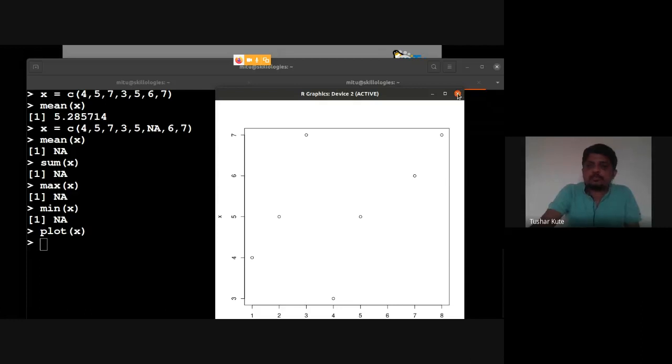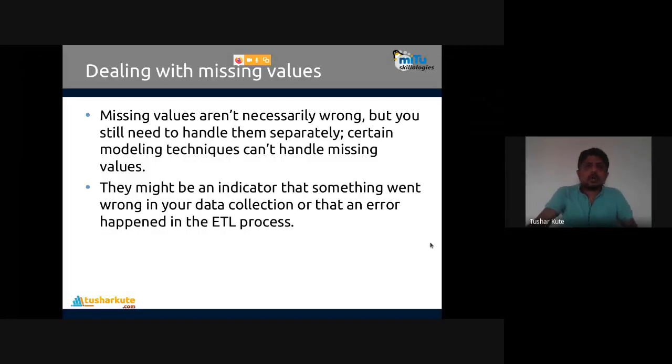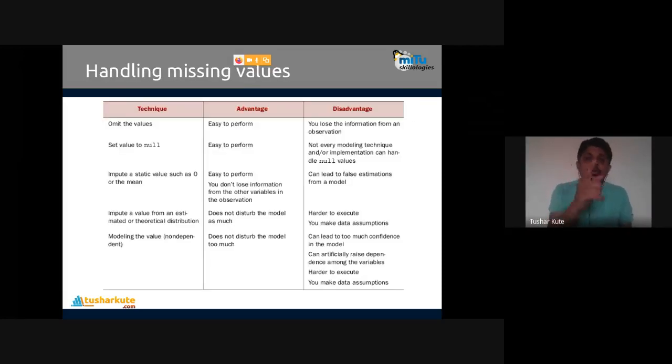Okay, so in Python and R the concepts are common, but the syntax is different. But data processing, preparation, retrieval, they are common everywhere. Those are the steps you need to consider over here. So missing values will make you interpret the result wrongly. Okay, that's why it's important. So how to handle the missing values? Many ways are there which we can perform to handle the missing values.